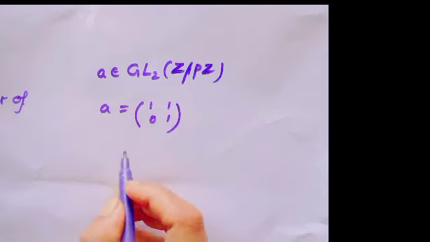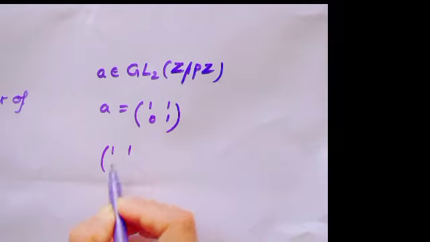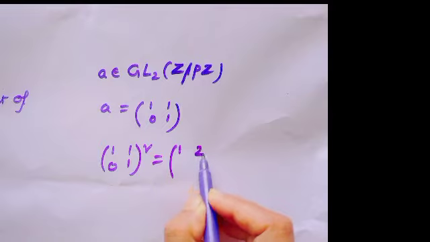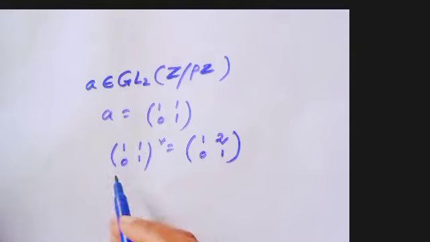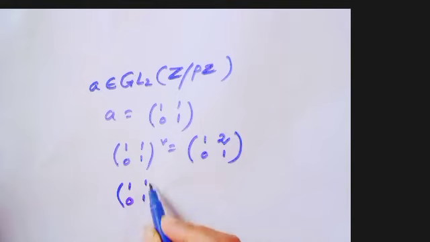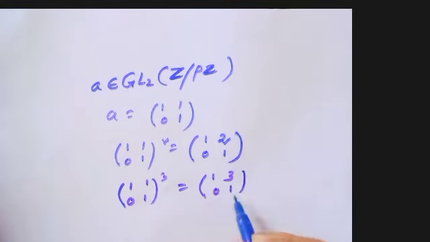If you square this matrix, [[1,1],[0,1]] squared would be [[1,2],[0,1]]. If I multiply it again, the cube will be [[1,3],[0,1]].